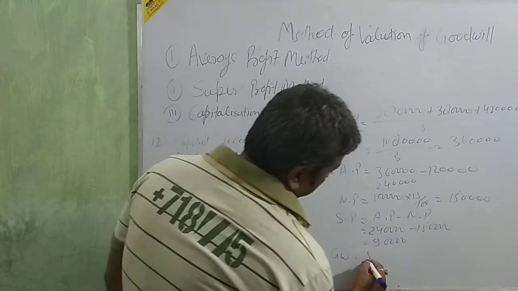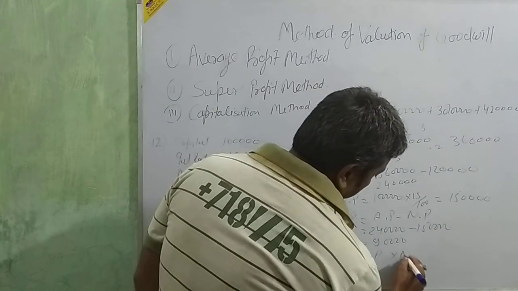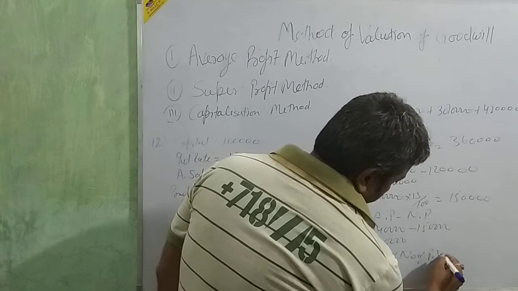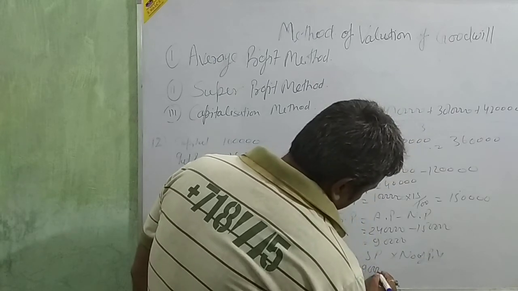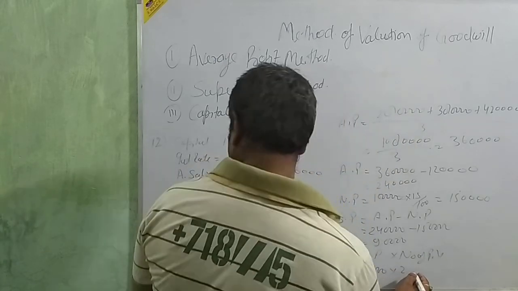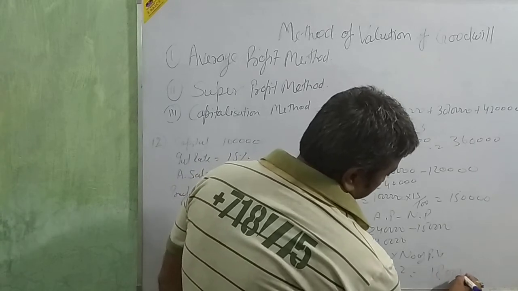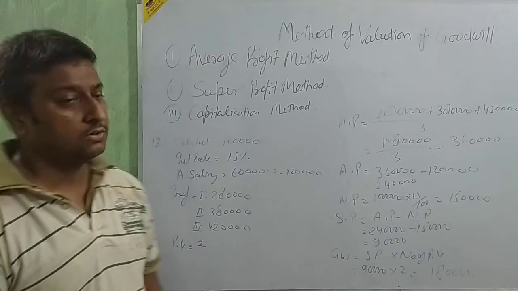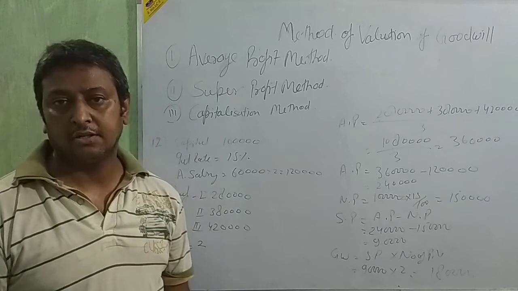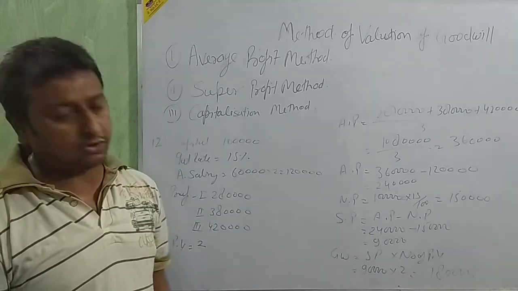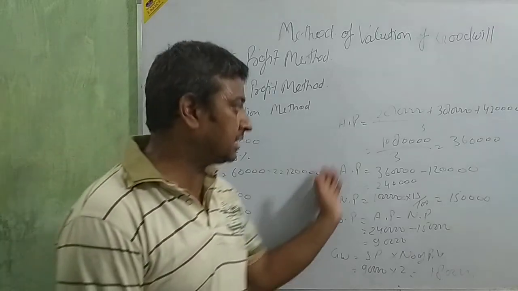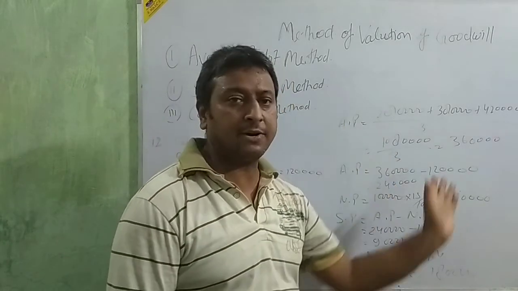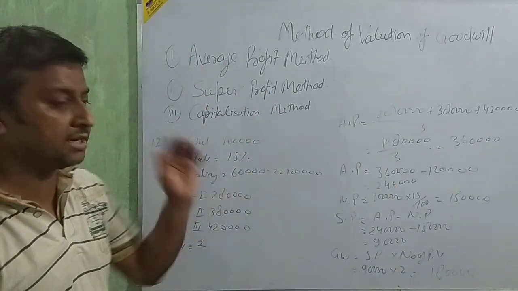Now goodwill is equal to super profit into number of purchase years. 90,000 into 2, 1,80,000. Beta, the answer is coming. 1,80,000 is the answer, no? Yes. Okay? In this way we are going to solve the question. You utilize the formula also. Put the formula, explain the formula also. Then it is easy to get the marks.